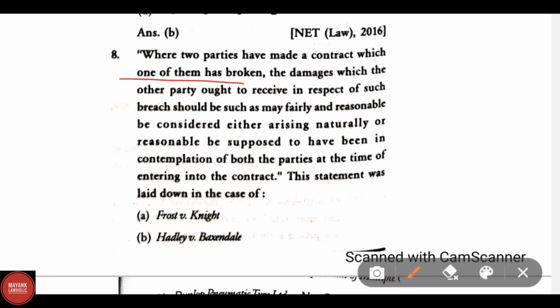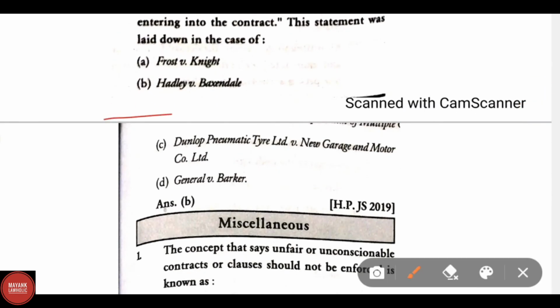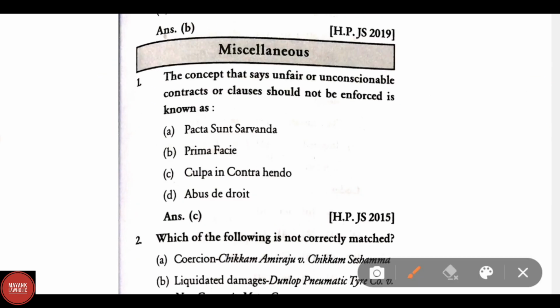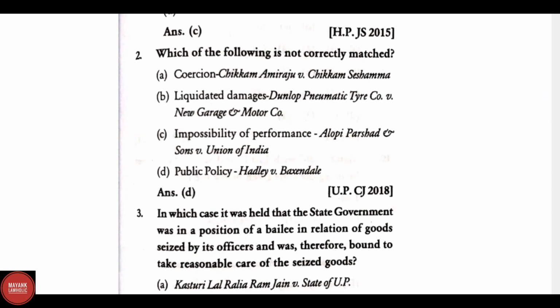The damage which the other party ought to receive in respect of such breach should be such as may fairly and reasonably be considered either arising naturally or reasonably be supposed to have been in contemplation of both the parties at the time of entering into contract. This statement was laid down in the case of Hadley versus Baxendale. Concept that says unfair or unconscionable contracts or clauses should not be enforced is known as C, culpa in contrahendo.